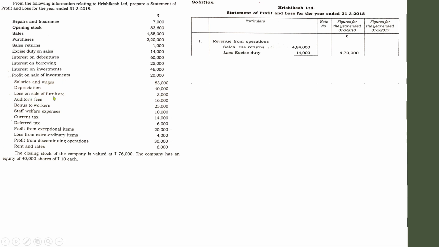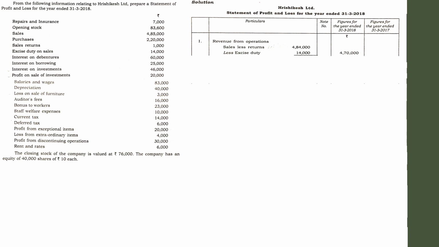Here the loss on sale of furniture. You can show this item under other source of income. So how are you going to consider the loss on sale of furniture in other source of income, because income includes all sorts of cash inflows, and how can you adjust the loss on the sale of furniture? Actually you can adjust that because it relates to a sale item. Loss has arisen because of the sale of a furniture.